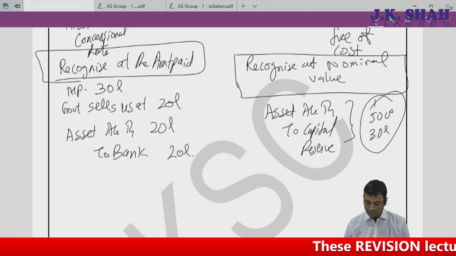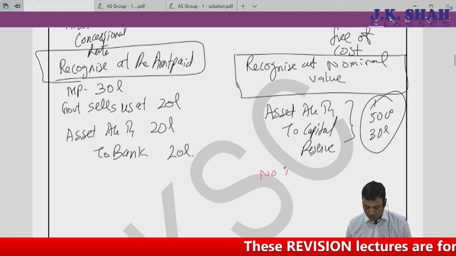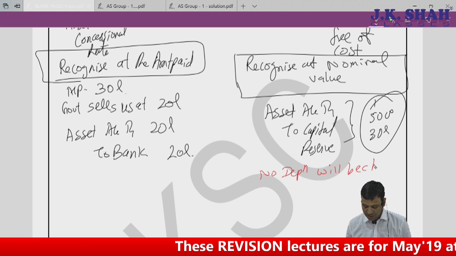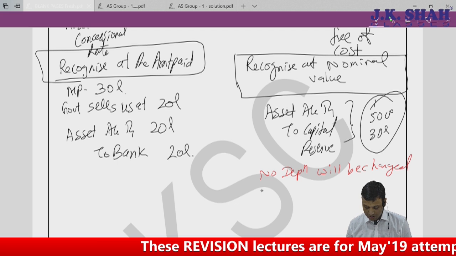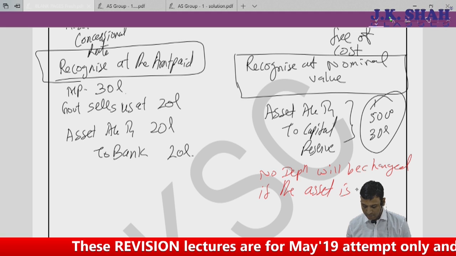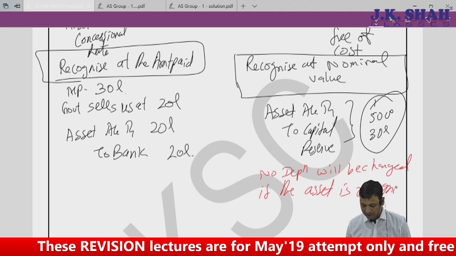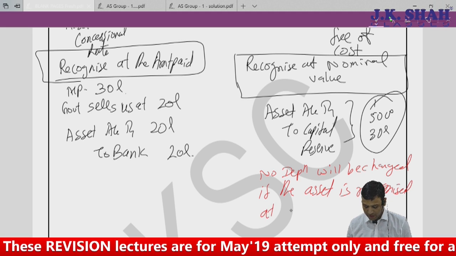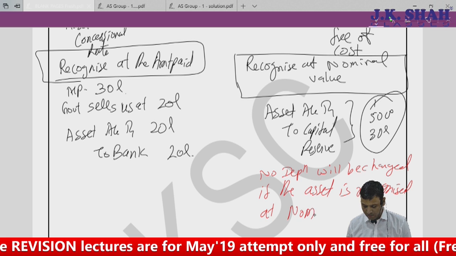but this is nominal value. And if I say something is nominal value, very much important, no depreciation will be charged if the asset is recognized at nominal value.